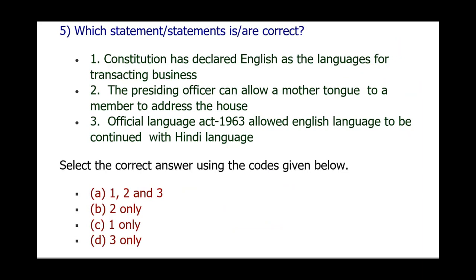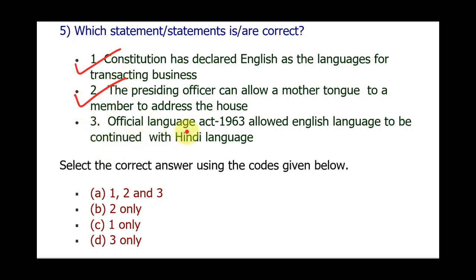Next is question number 5. Which of the statements is or are correct? The first option is: the Constitution has declared English as the language for transacting business. This is correct. The presiding officer can allow a mother tongue to a member to address the house. Yes, a mother tongue can be allowed to members so that they could address the house.